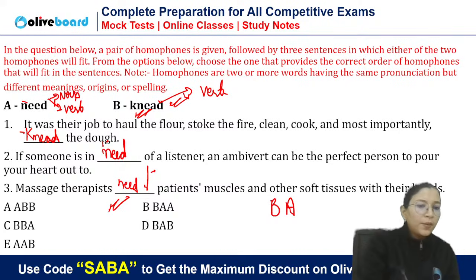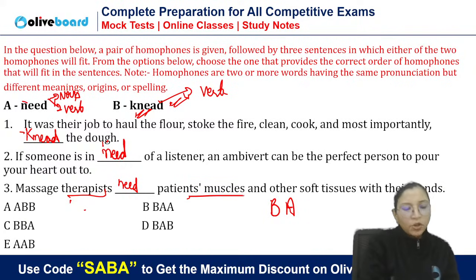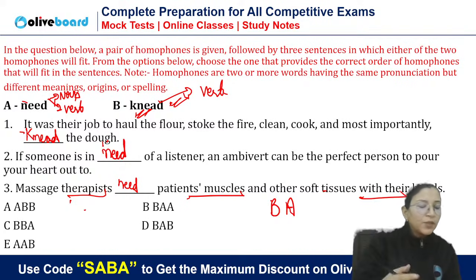It is given massage therapists. Acha, tell me one thing, those who are laughing. Massage therapist, they need का मतलब उनको जरूरत होती है. उनको पेशेंट्स का मसल चाहिए. Means the therapist, they need your muscles, तो आप उनको अपना मसल कट करके देंगे. You will cut your muscles and give it to the therapist. Tell me. And other soft tissues with their hands. So they need muscles with their hands. What is the logic it is given?